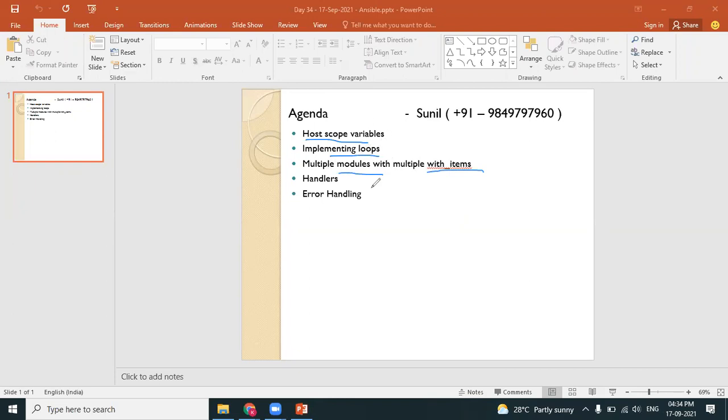There are two topics here: one is the handlers concept, the other one is error handling. So all this we will be learning in today's session. So this is our agenda for today's session.